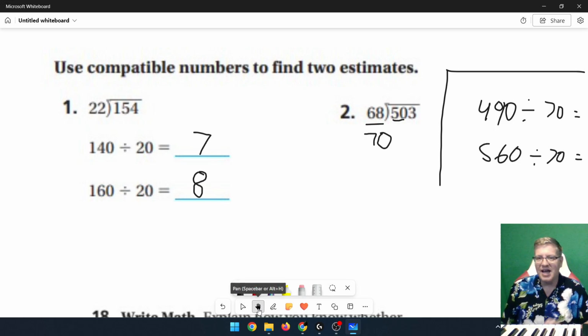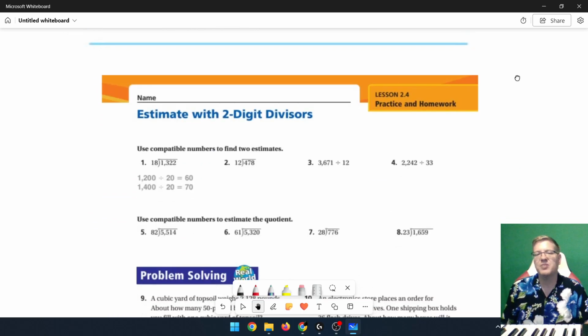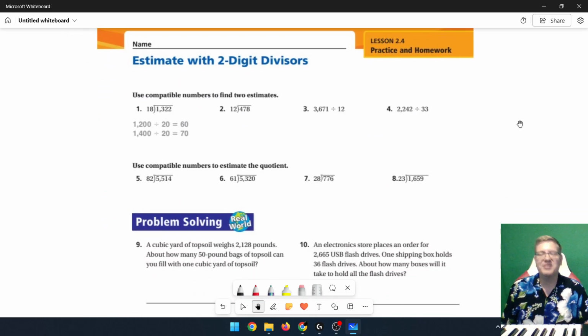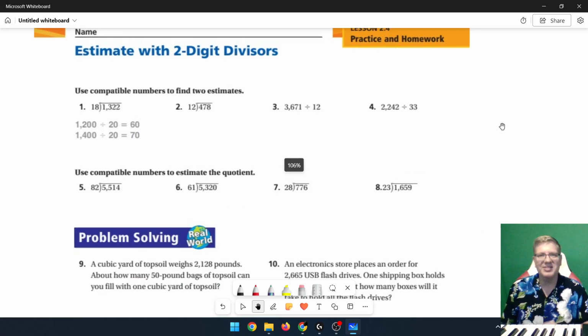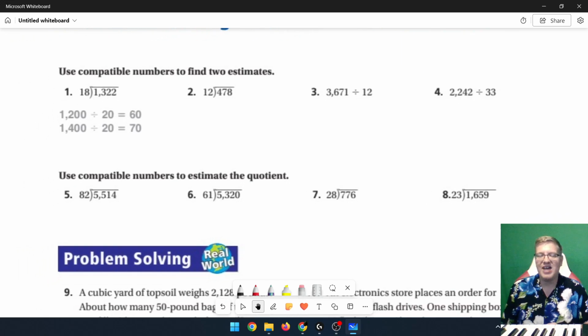So, not a lot of things to talk about, but the work can be a little bit daunting, especially if you're a parent trying to help a student, or a student that is not super comfortable with basic math facts. I would say try to take any of these numbers, go to the nearest 10.